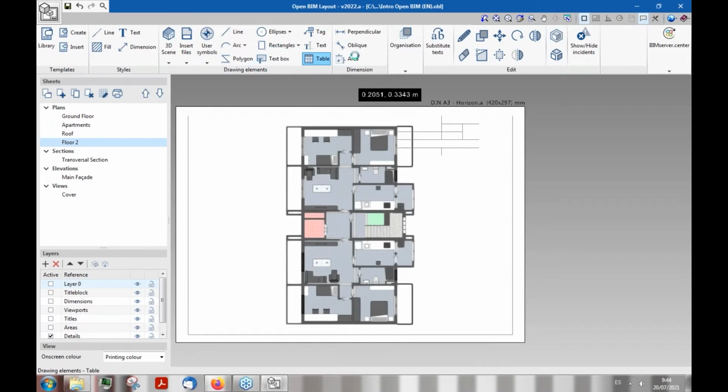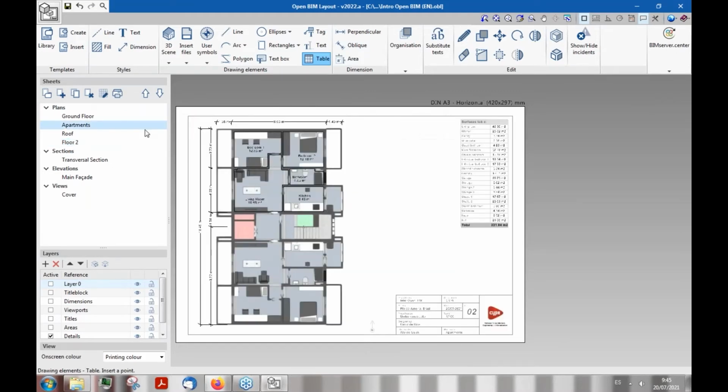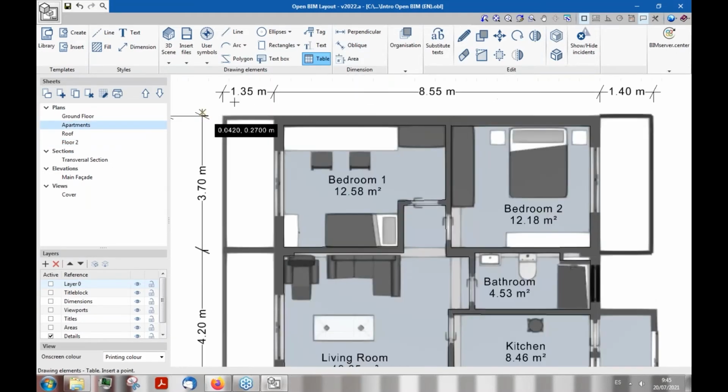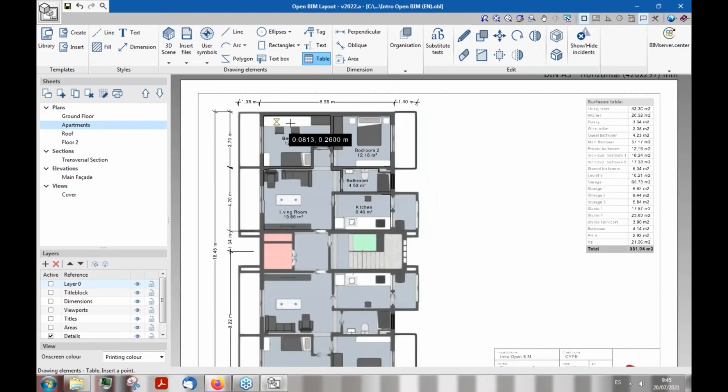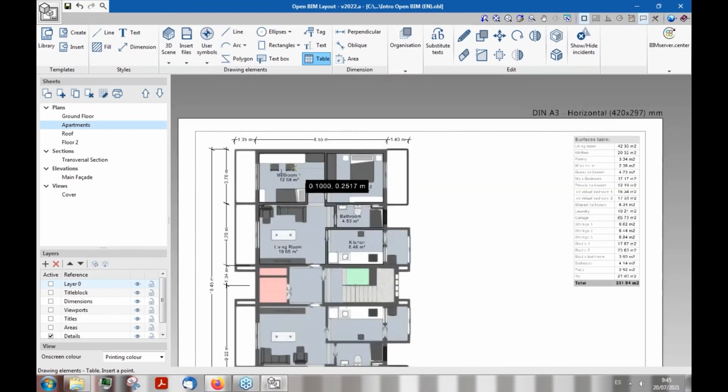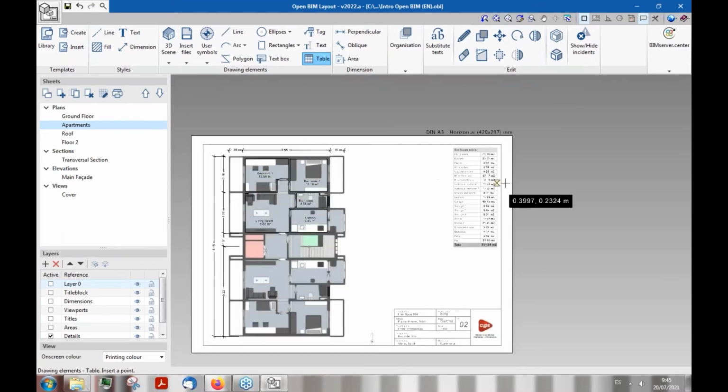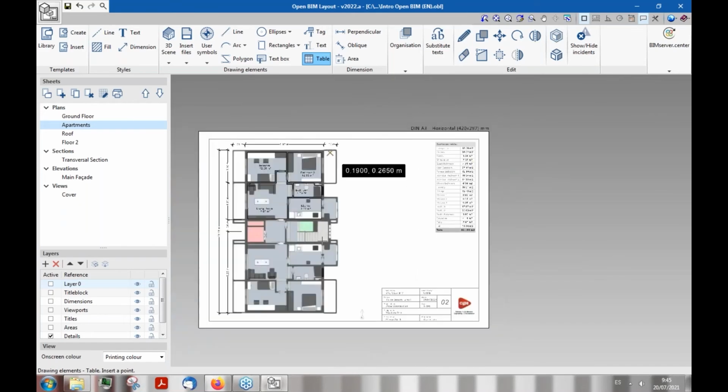Then I can switch to the Dimensions tab here on the right. And as you have seen before in the different plans that I have shown you here, we can add many different kinds of measurements, like lengths or areas. Here, for example, in the apartments plan, I have set some measurements. You can see some linear and some areas. And then I can drop all this information into a table like so.